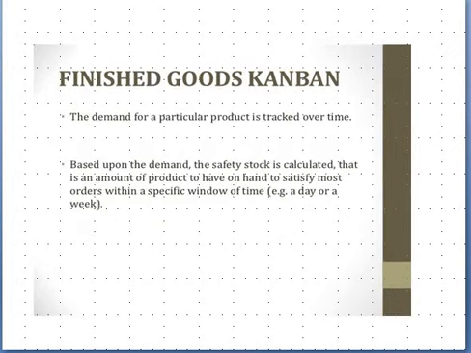Next, finished goods Kanban. The finished goods Kanban tells the status of finished goods, and the demand for a particular product is tracked over time. Based upon the demand, the safety stock is calculated, that is the amount of product you have on hand to satisfy most orders within a specific window of time.